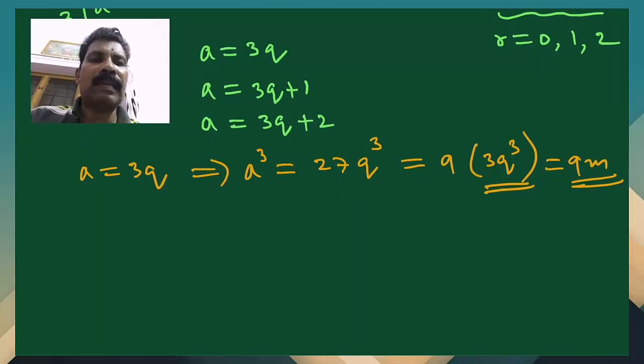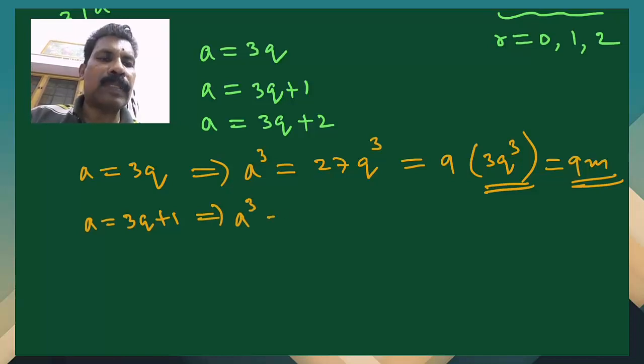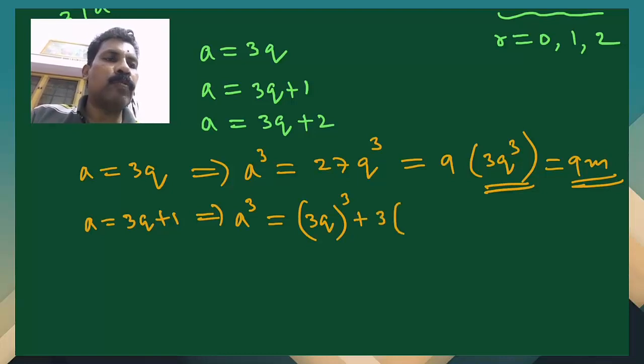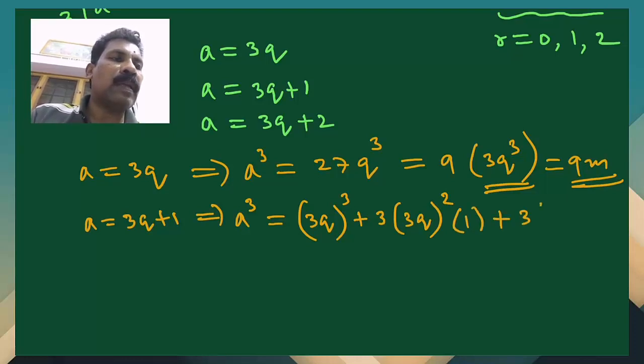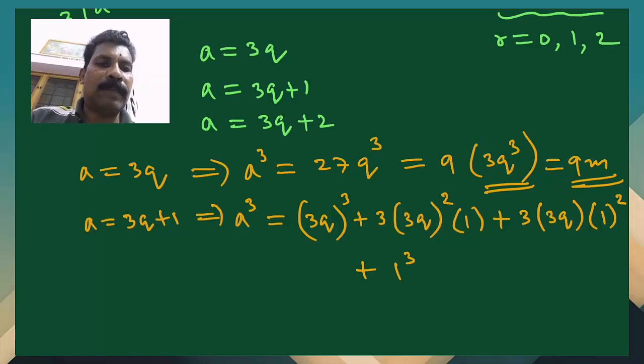Okay. Now in the second case, a is equal to 3q plus 1. So cubing, what will be there? a cube is equal to 3q whole cube plus 3 into 3q whole square into 1 plus 3 into 3q into 1 square, plus 1 cube. This is the expansion.